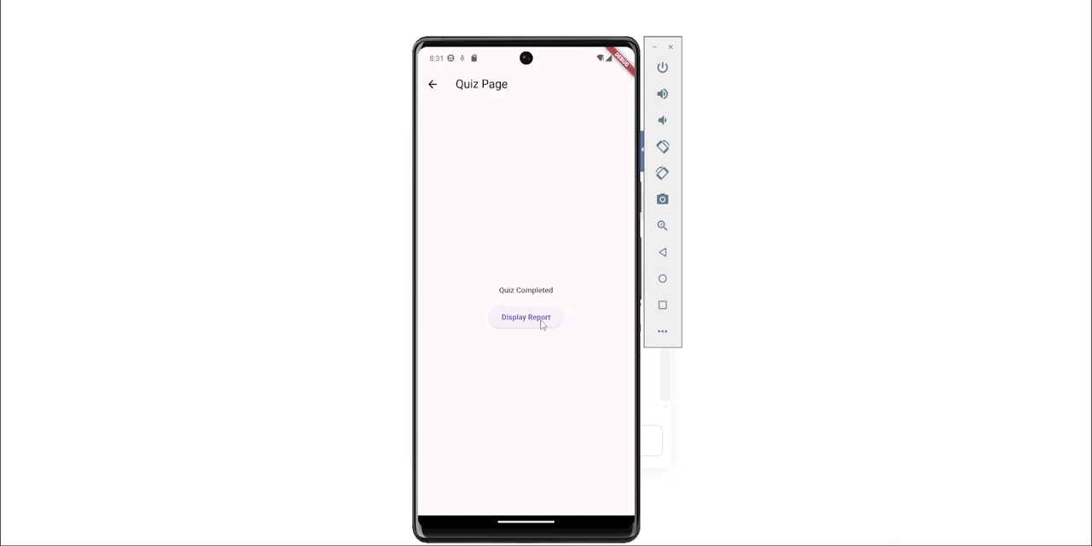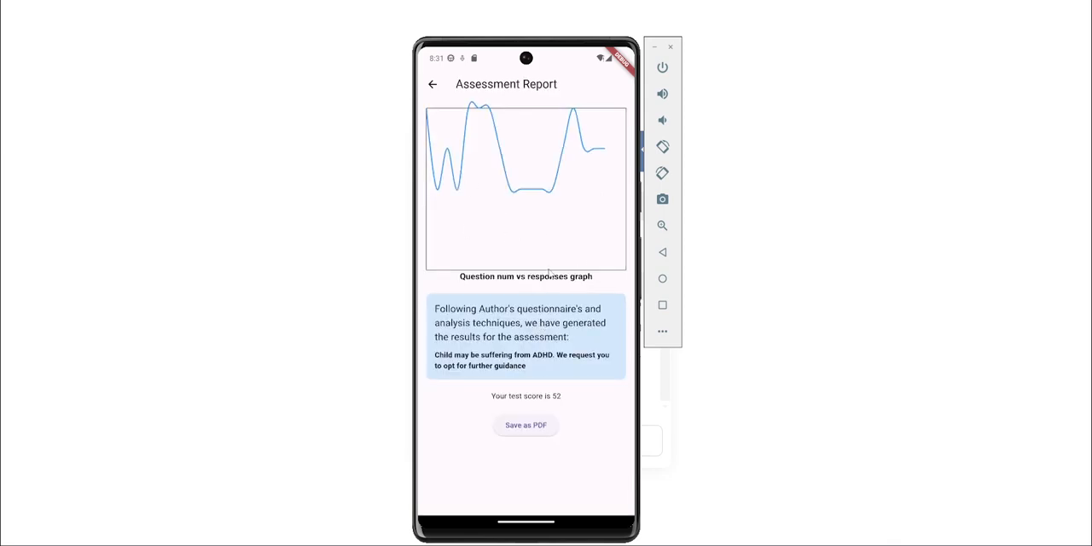Quiz completed, display report. This is a graph between question number and response. For example, for this question he has marked the second last option, so it was weighted a score of 2. Now, following this, we will give the credits. We will be using a certain author's questionnaire, so we'll be giving credits to that author, and the analysis technique mentioned by that author will generate the score.